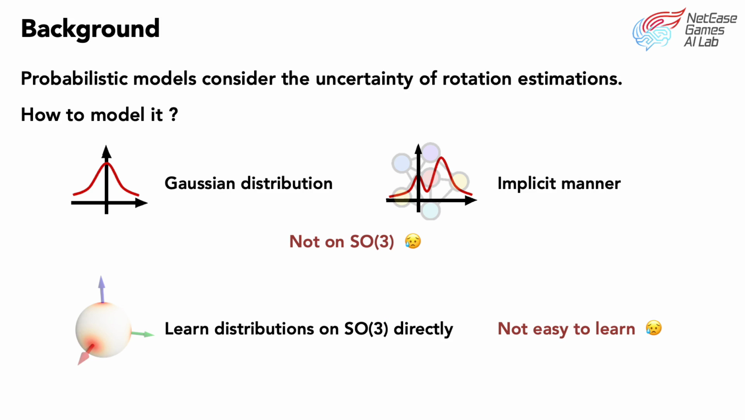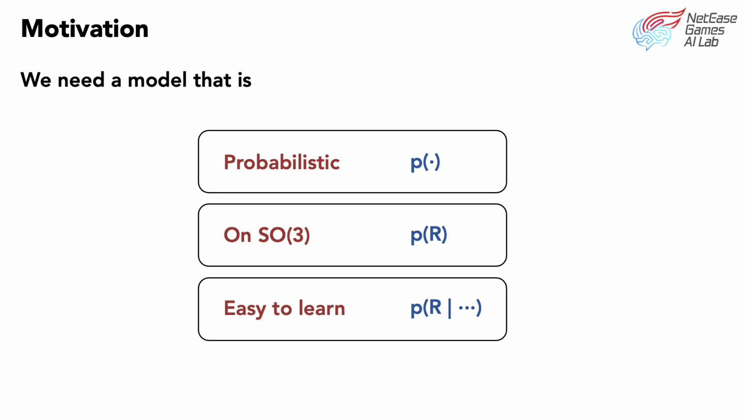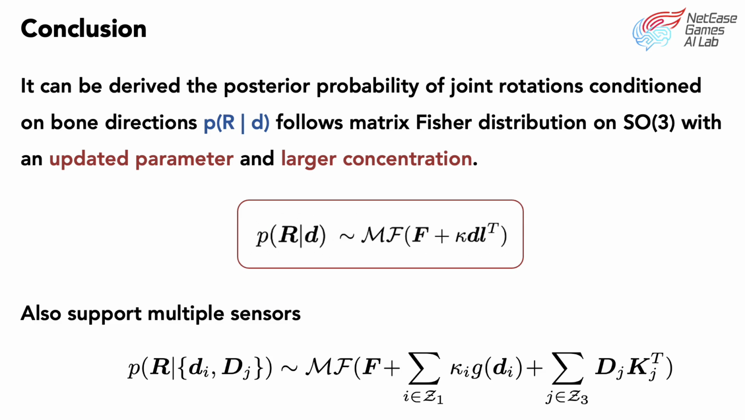To address it, probabilistic models consider rotation uncertainty. Prevalent ways include Gaussian distributions and implicit manners. However, they are not constrained to SO3. A recent work learns the distribution on SO3 directly, but the performance is limited. Therefore, we need a model that is probabilistic, on SO3 and easy to learn. We derive the posterior probability of joint rotations and prove its effectiveness in human mesh recovery and multi-sensor fusion.